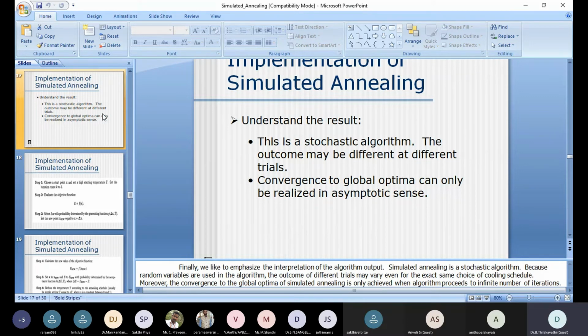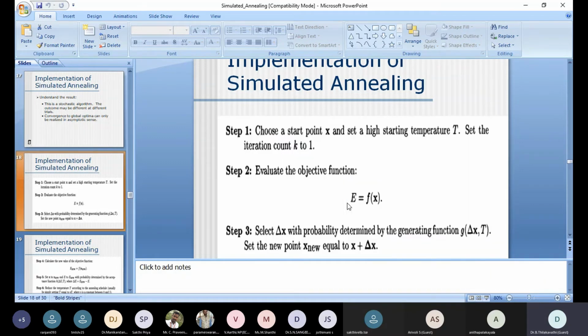That is the key point or hard point in the case of simulated annealing. The same problem may have a different solution, and because of that only we can approach the global maximum. So now the implementation. As I already said, the implementation has just a few steps, which are going to be elaborated, because this elaboration will be helpful in solving the problem.